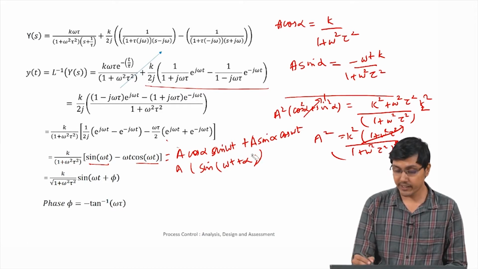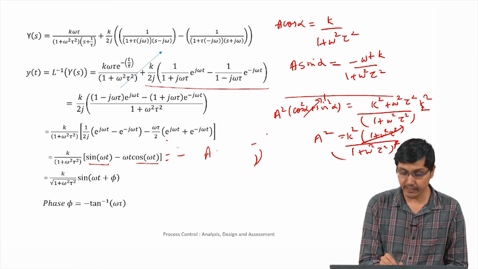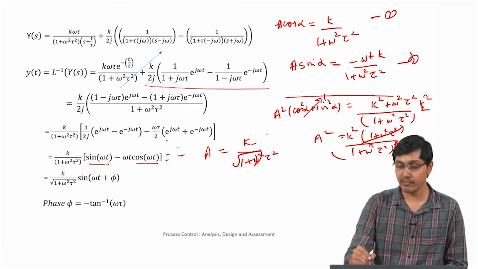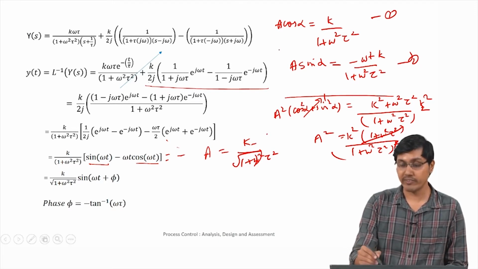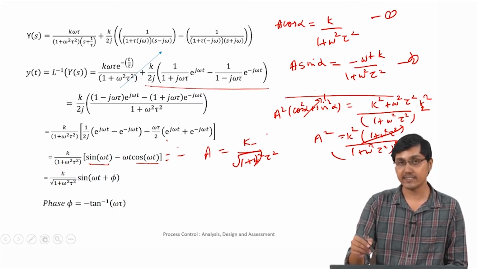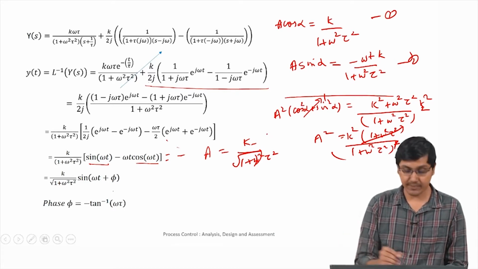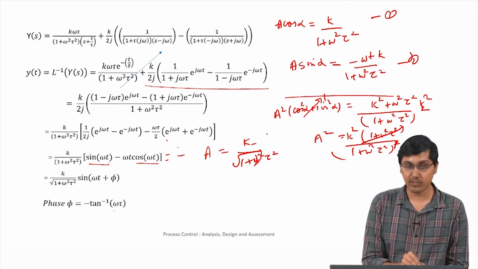If we take the square root, we basically get a equal to k by root of 1 plus omega square tau square. And if we divide equation 2 by 1, then we get a tan alpha equal to, a by a cancelled, so tan alpha equal to minus omega tau. So alpha becomes tan inverse of minus omega tau, which becomes minus tan inverse omega tau.